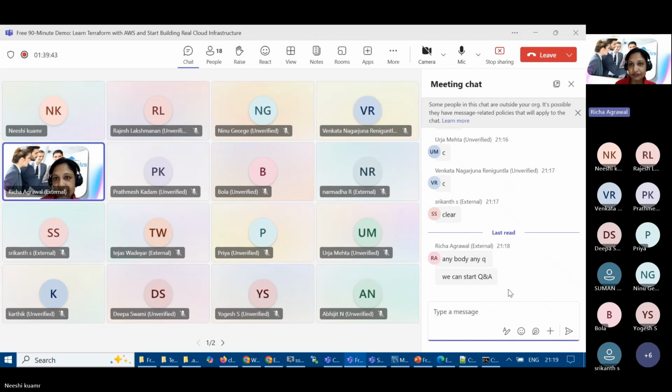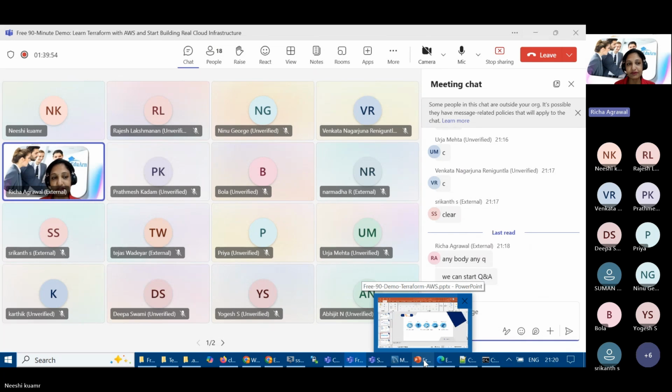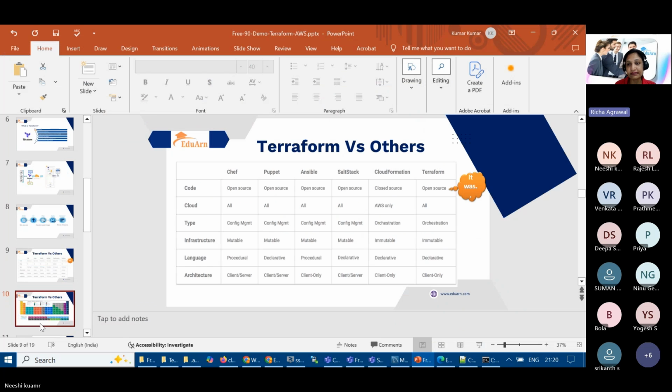Kumar, I think people don't have technical questions because they have asked during the demo itself, but I think they might be interested in knowing more, like how can they join the course, or if they want to learn in detail, I think they will be more interested in that.